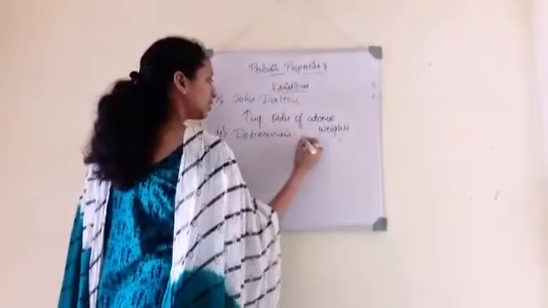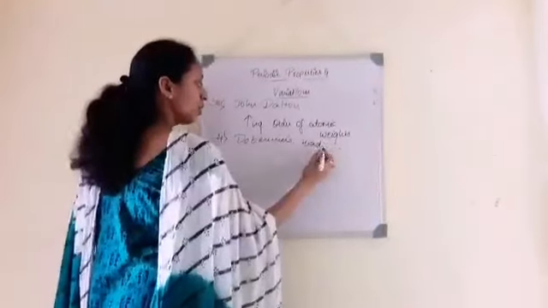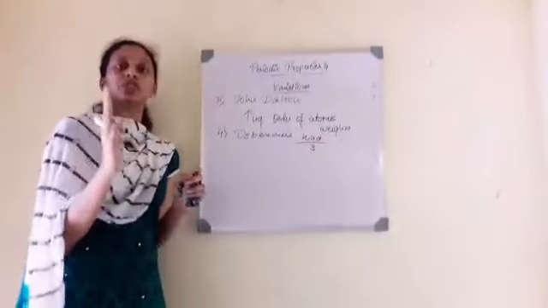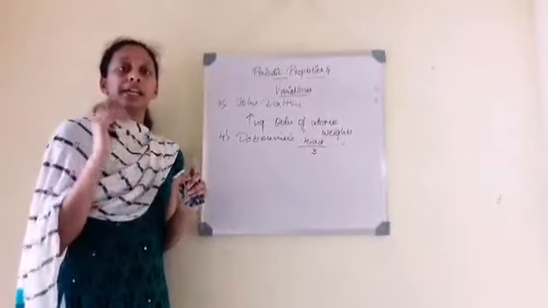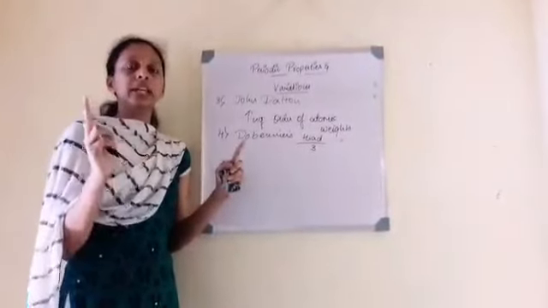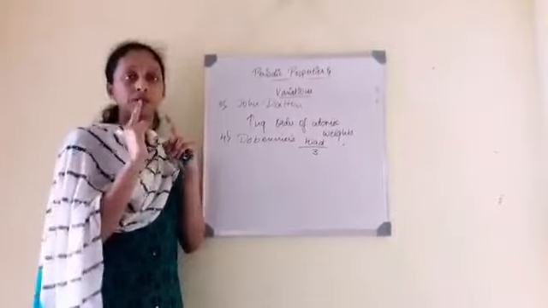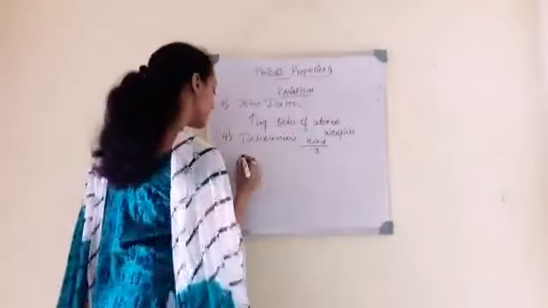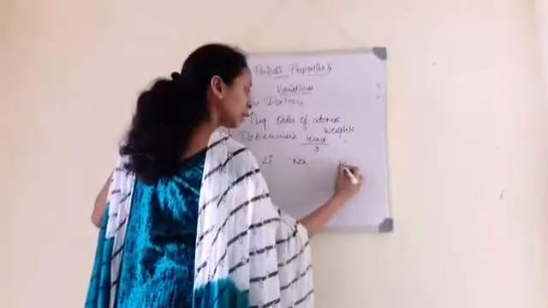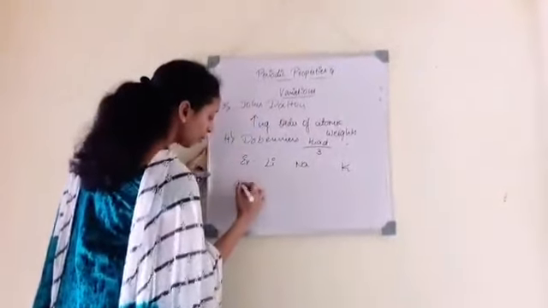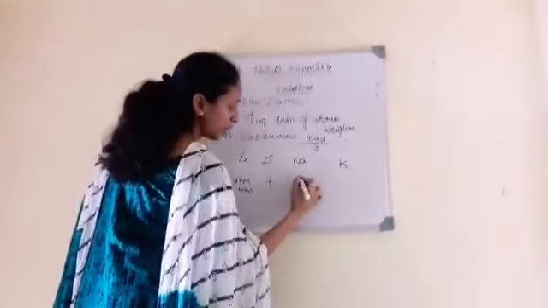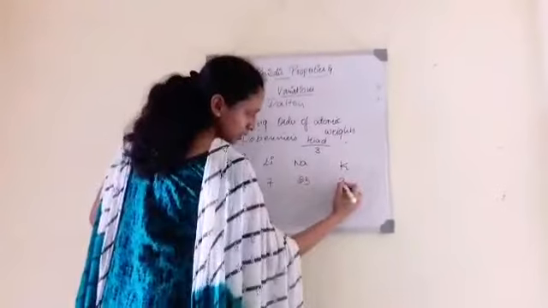Later another scientist, Döbereiner, proposed the triad. A triad is a group of 3. He took 3 elements from the same group, and the average atomic mass of the first and third elements equals the atomic mass of the second. For example, lithium, sodium and potassium: lithium is 7, sodium is 23 and potassium is 39.